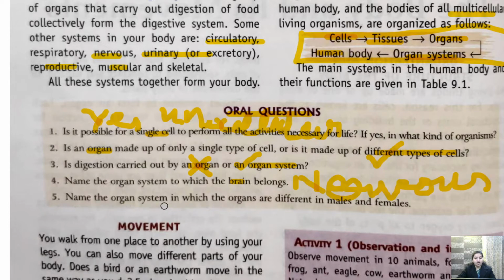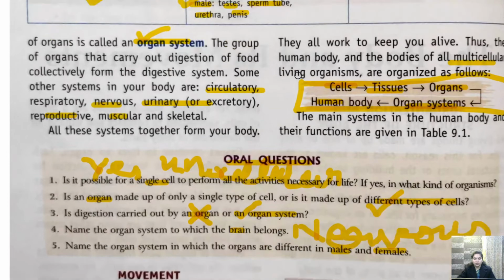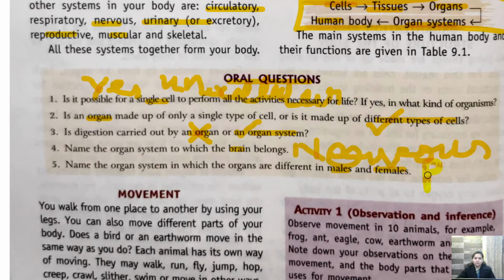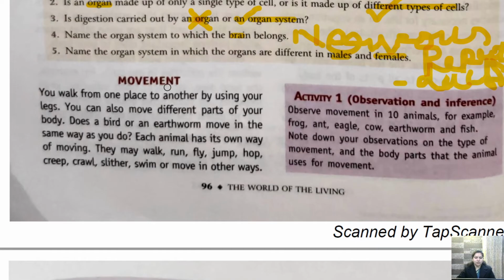Then, name the organ system in which the organs are different in males and females. So which organ system has different organs in males and females? It is reproductive organ, or it is a reproductive system. Getting it? So these are the answers of this oral question. I'll send you the answer, don't worry. Now children, moving ahead with the most important topic of this chapter, that is movement. Now what is movement?